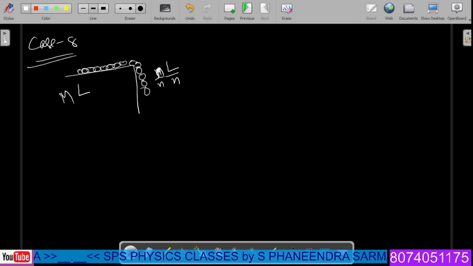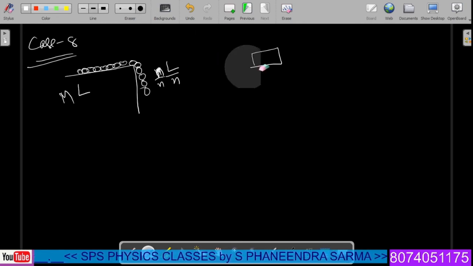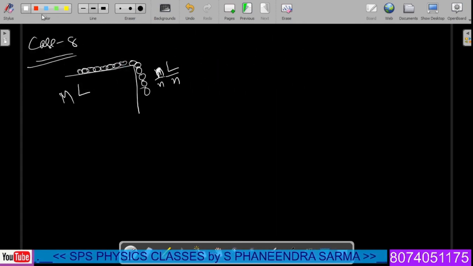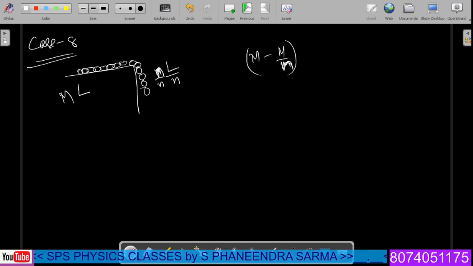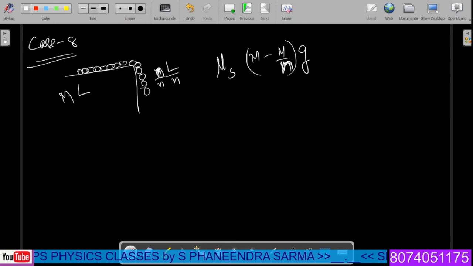Okay, now in such a case, what is the remaining mass of this entire system? The remaining mass is nothing but the total mass minus the suspended portion, M by n, into g. That is the normal reaction, into the static friction coefficient mu s. Okay, that must be equal to, so this is called the frictional force Fs. The static friction is equal to the tension produced in the link, we can take simply.